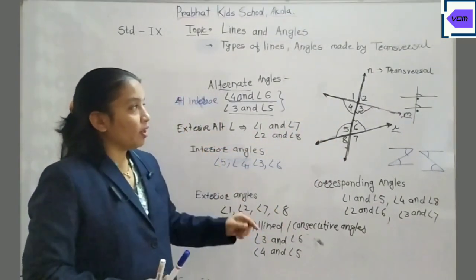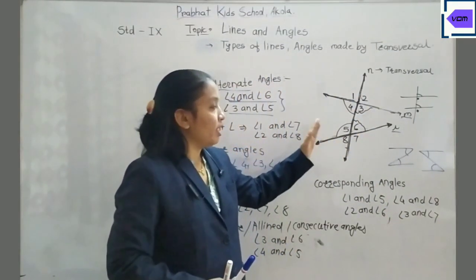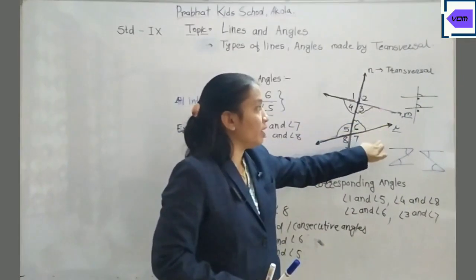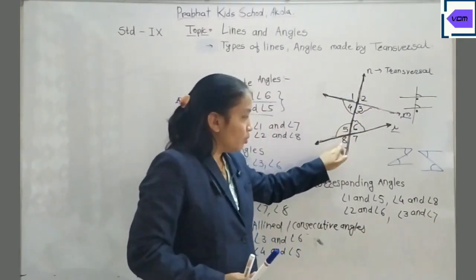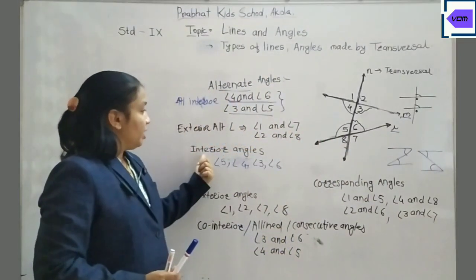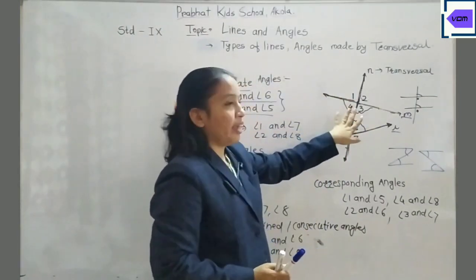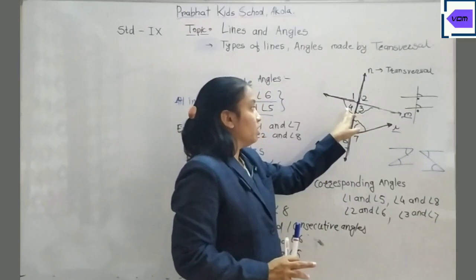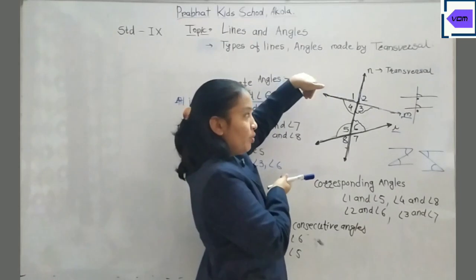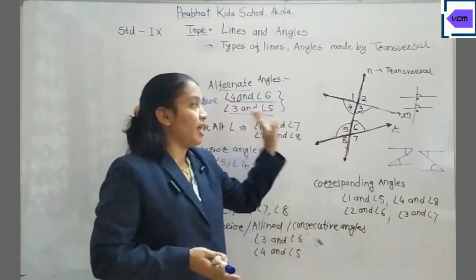Now let us quickly revise. The corresponding angles: 1 and 5, 4 and 8. They are the angles on the same side of the transversal and at the same position of the given two lines, either above the lines or below the lines. And there are 4 pairs like this. Then the interior angles and exterior angles. The angles between these two lines are all interior angles. They are not pairs, they are all 4 angles: 4, 3, 6 and 5. Exterior means not in between the two given lines, that is, outside the lines, above or below: 1, 2, 7 and 8.